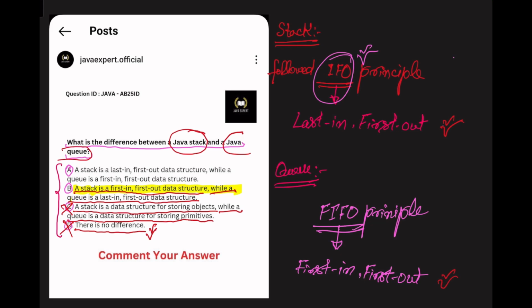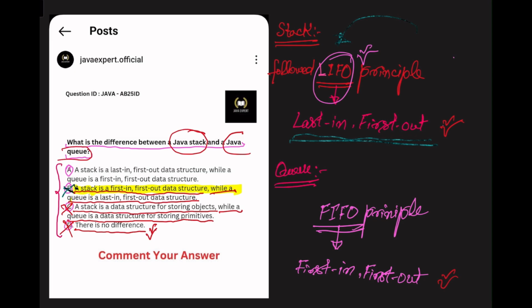But a stack follows the LIFO principle. So that is why this first statement is wrong, and we are not going to check the other statement. So option B is wrong because a stack follows last in first out.